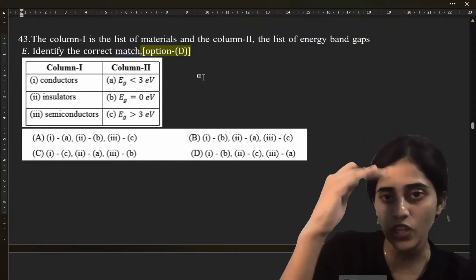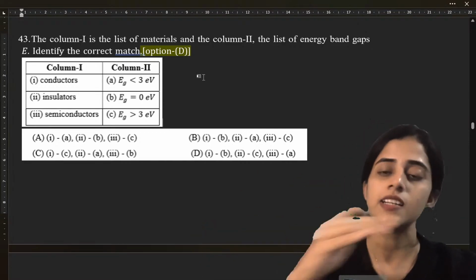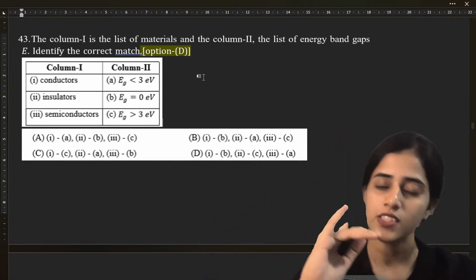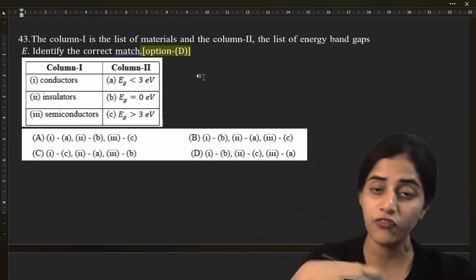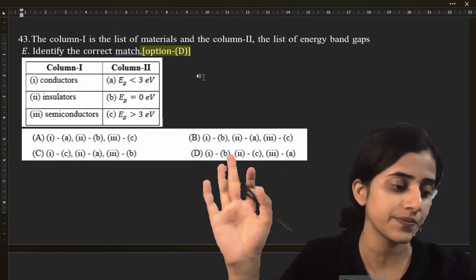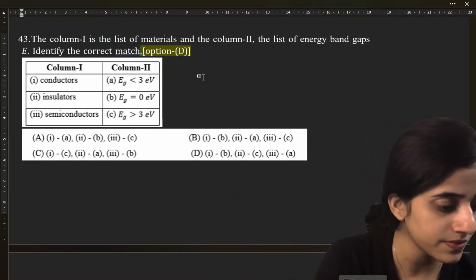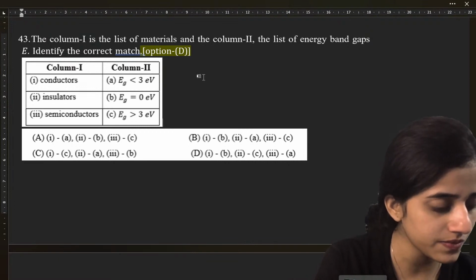Depending on the band gap, the conductivity increases. 0 band gap, good conductor. Small band gap, semiconductor. Very high band gap, it's an insulator. Alright?